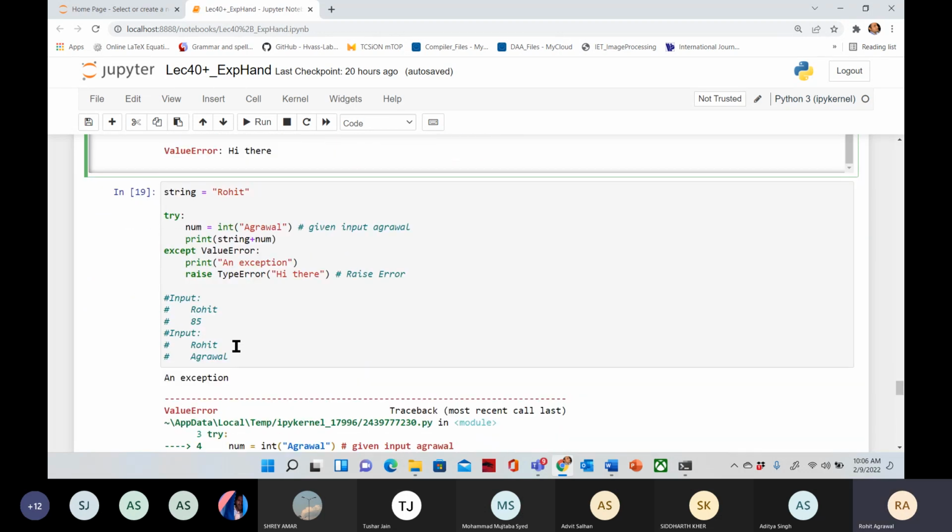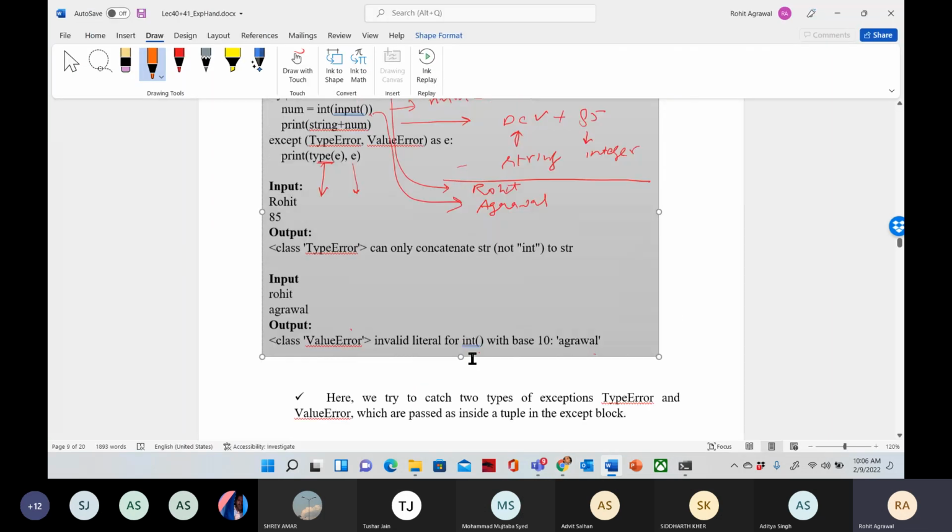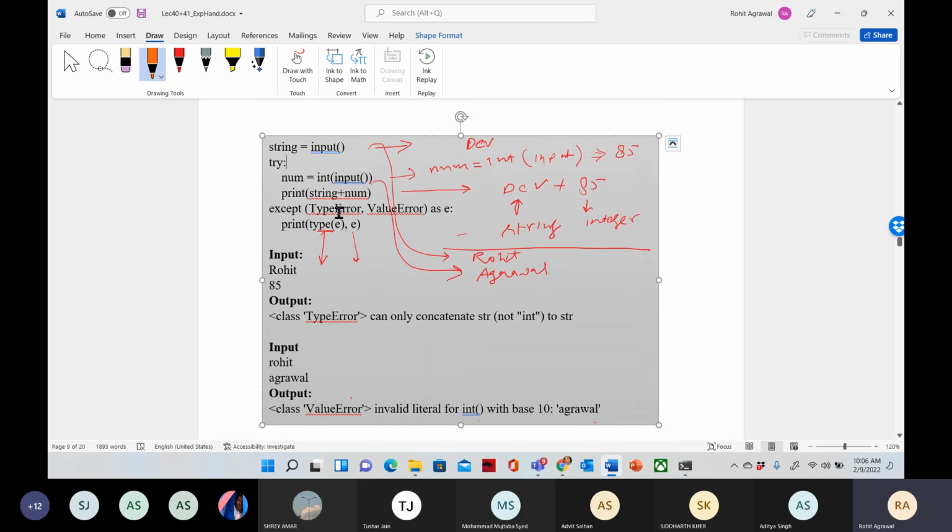Okay, one more example. Similar to the program that we discussed in the class notes, in this program the first input is a string and the second input is a numeric value. Now what will happen if, instead of inputting a numeric value, we input a string? It will give you a value error.